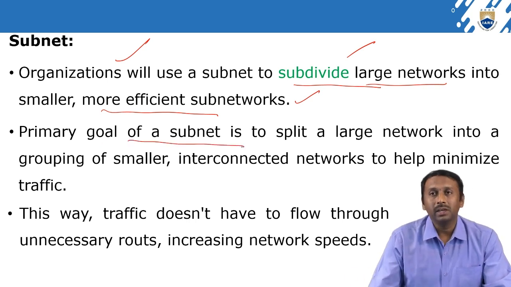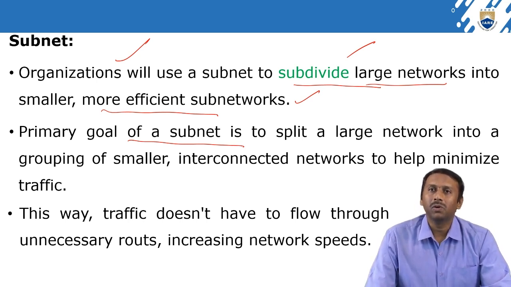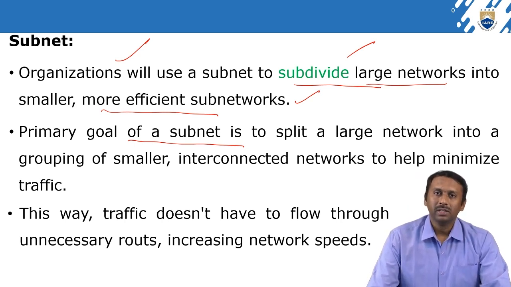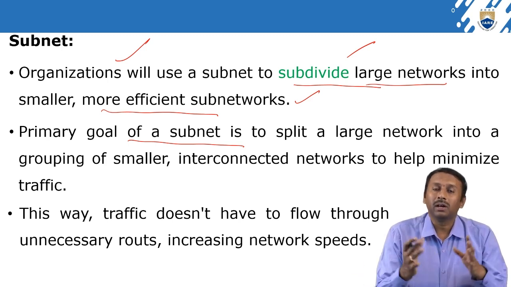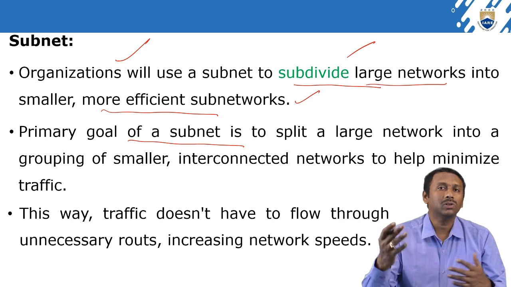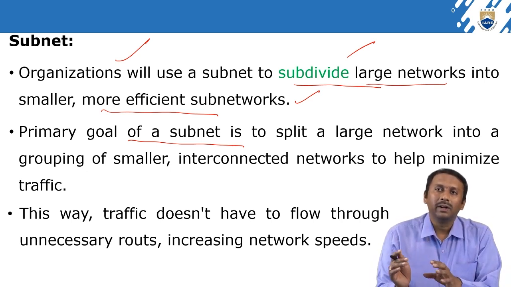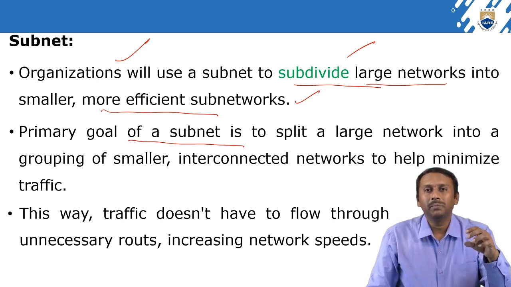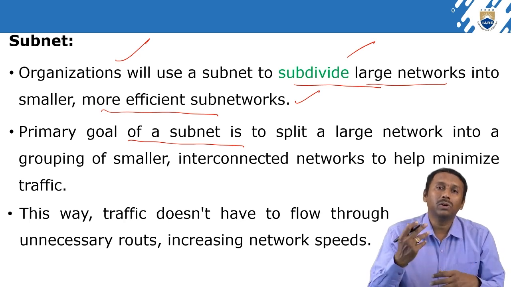The primary goal of subnet is to split the large network into groupings of small, interconnected networks to help minimize the traffic. Whenever a complex or very large network is divided into small networks, we can easily identify which particular network is very busy or having more traffic.